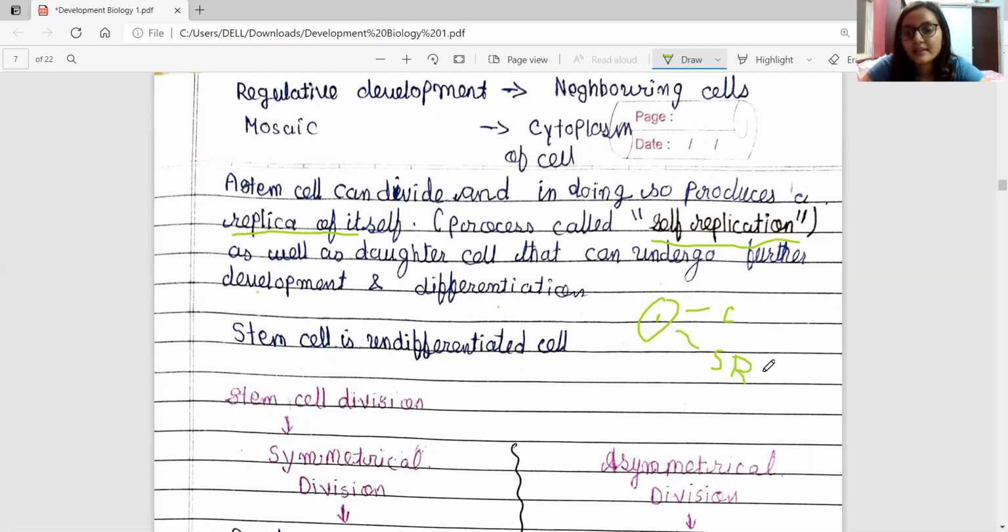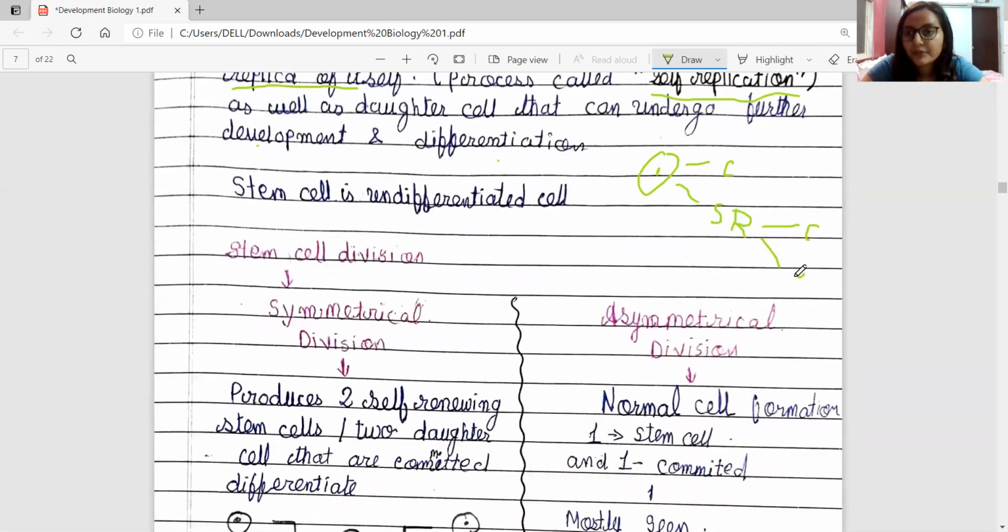Then again this cell will divide and will form a committed cell, and the second one will again form a self-replicating cell. Alright, so this is the general picture of how the stem cell will always undergo two types of division.